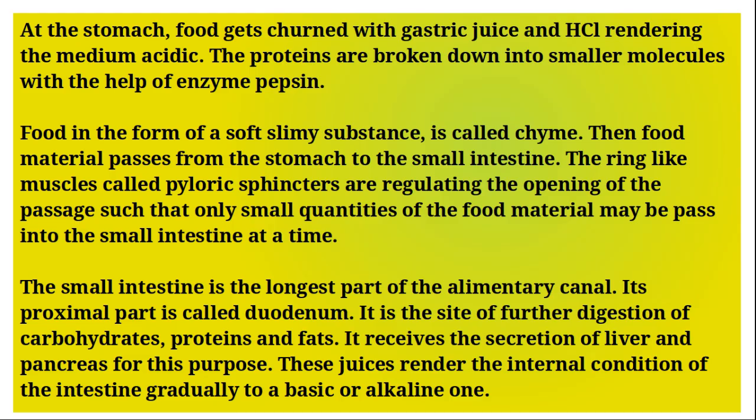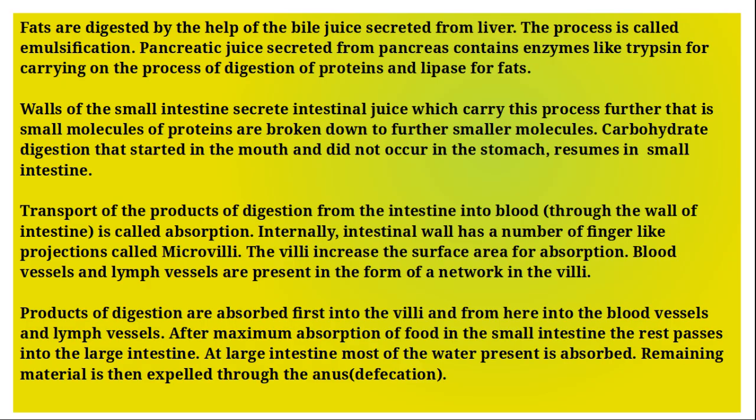It receives the secretions of the liver and pancreas for this purpose. These juices render the internal condition of the intestine gradually to a basic or alkaline one. Fats are digested with the help of bile juice secreted from the liver. The process is called emulsification. Pancreatic juice secreted from the pancreas contains enzymes like trypsin for carrying on the digestion of proteins and lipase for fats. Walls of the small intestine secrete intestinal juice which carries this process further.